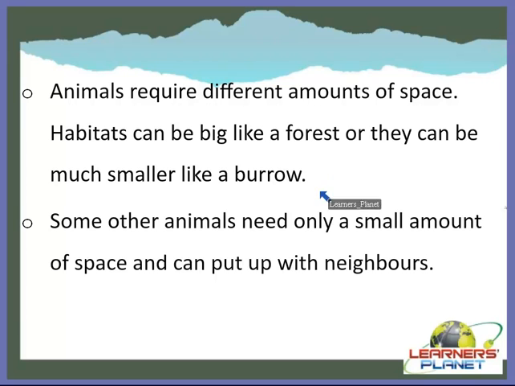Some animals need only a small amount of space to live, and they can put up with neighbors also, right? So different animals have different habitats. Some live in forests, some live in burrows, some need only a small amount of space, and some need a very large amount of space. Some animals defend a huge territory or roam over a large area, and some animals do not need that much territory or area to roam about, right?